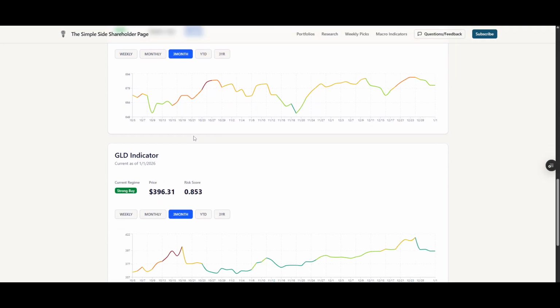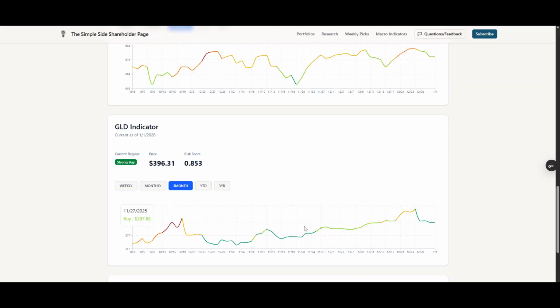And then you've got the same thing for gold, where the market kind of hits a peak, and the indicator will start throwing off a strong sell notion. And then you'll see a strong buy kind of hit as it gets into the dips. A hold will hit as the market's increasing, and then strong buy again. And so what we're expecting right now is this strong buy will translate into the market running up over the next couple of weeks for gold. Now, we'll see if that happens. Of course, the indicator isn't going to be right 100% of the time, but that's the regime that we're in right now.